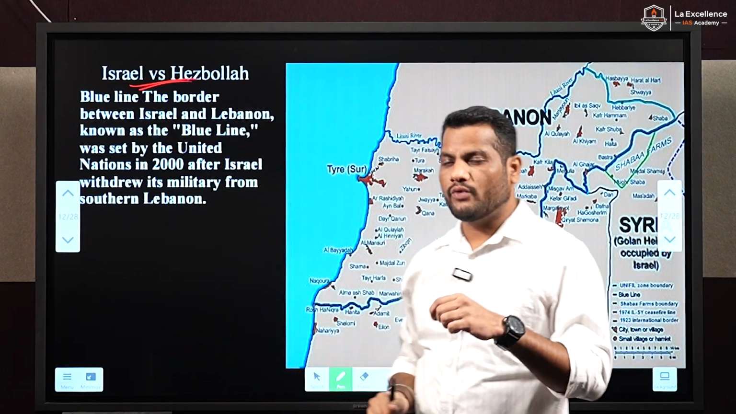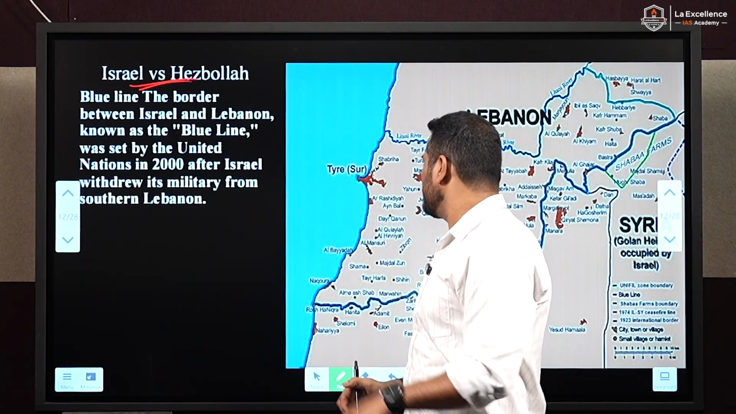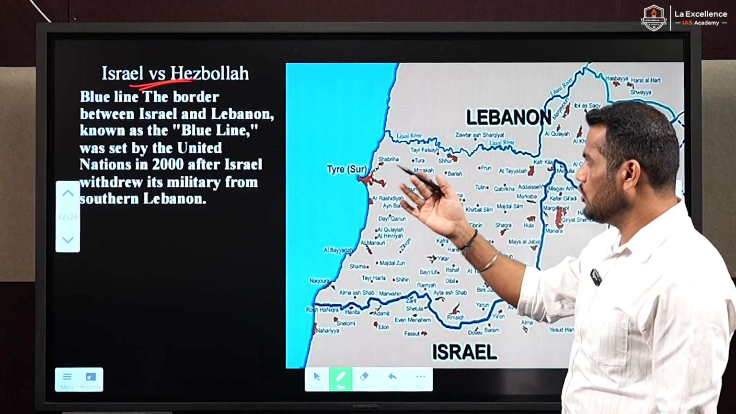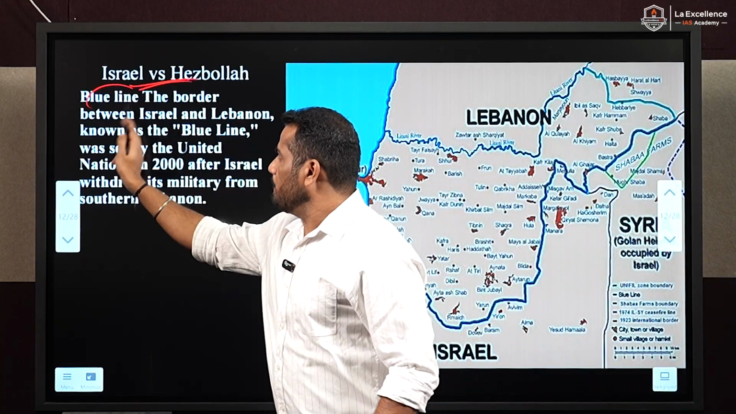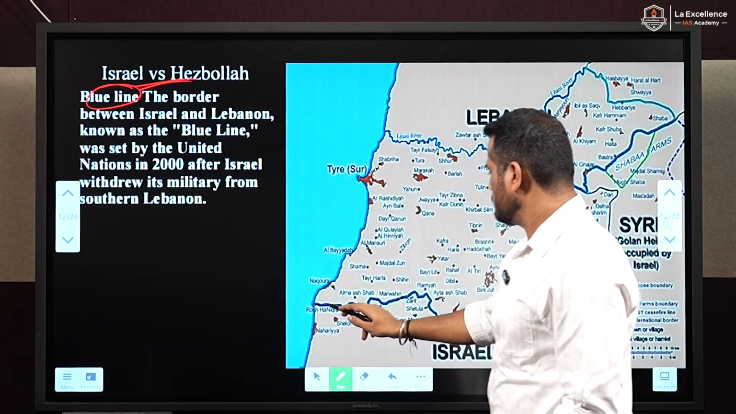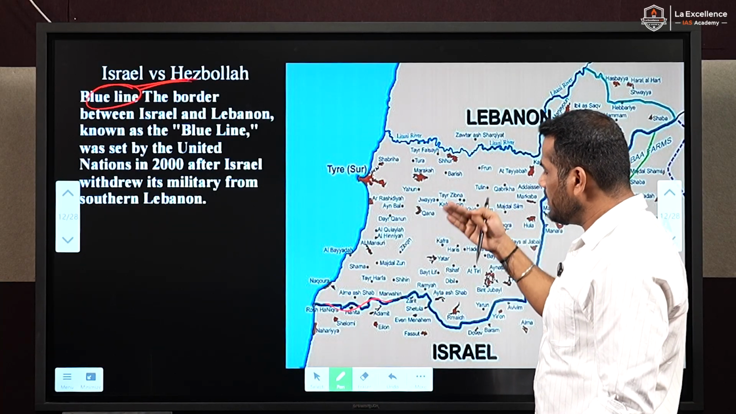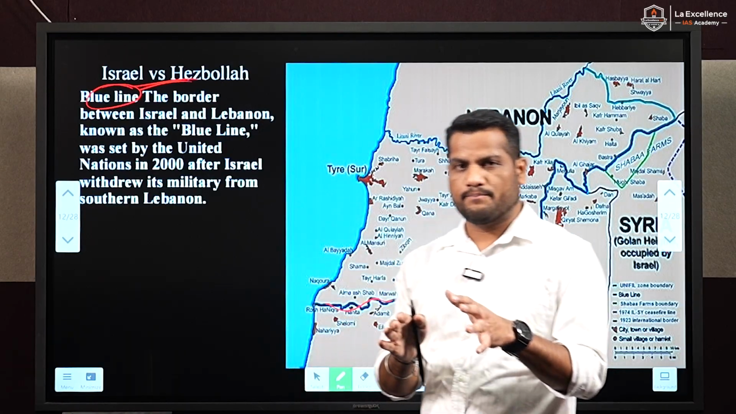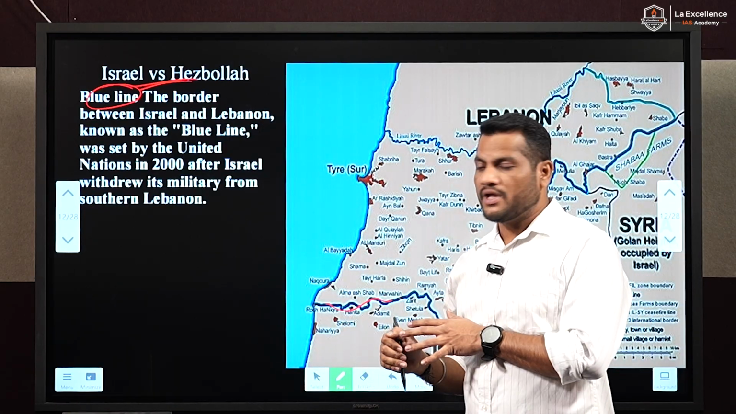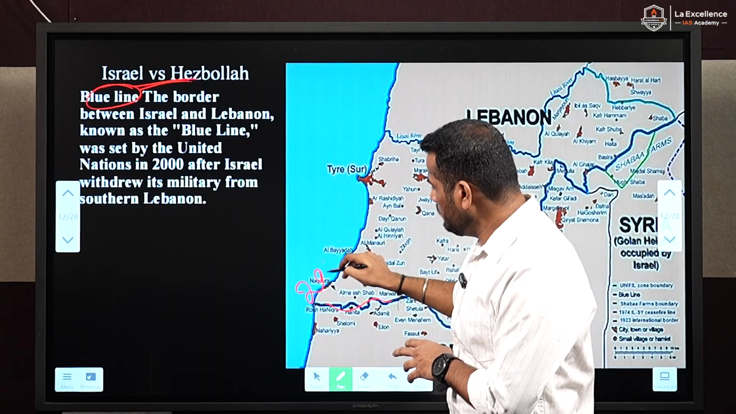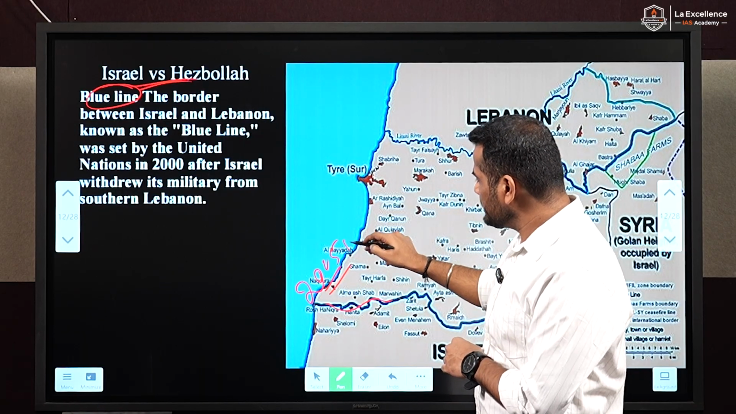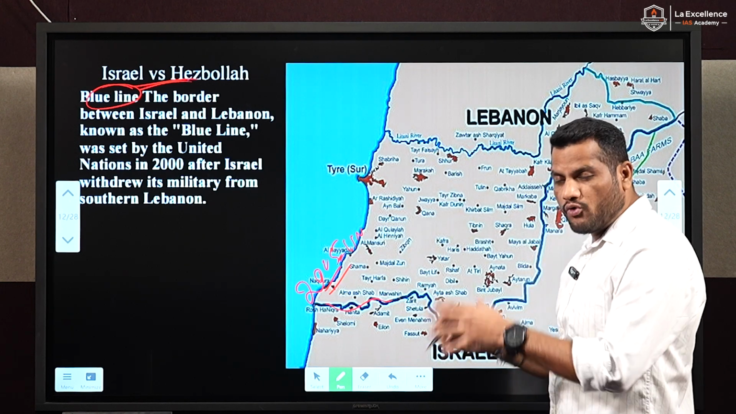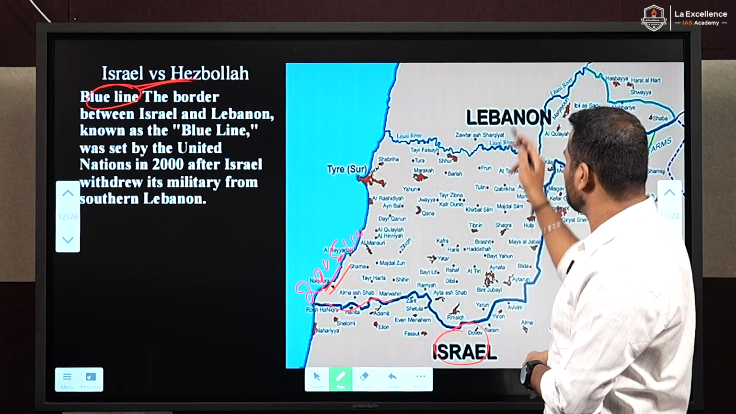Very important. One thing you should note about Israel and Hezbollah with respect to places in news is the Blue Line. Lebanon and Israel don't have any formal boundary between them. In 2005, the UN established this line, the Blue Line, as a boundary between Israel and Lebanon.